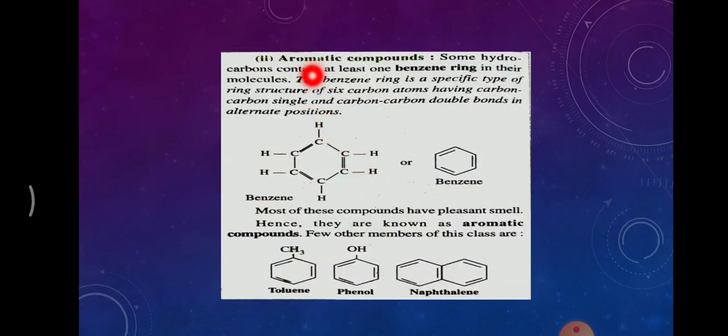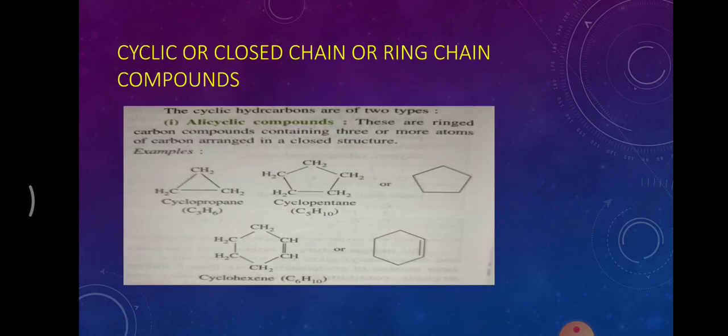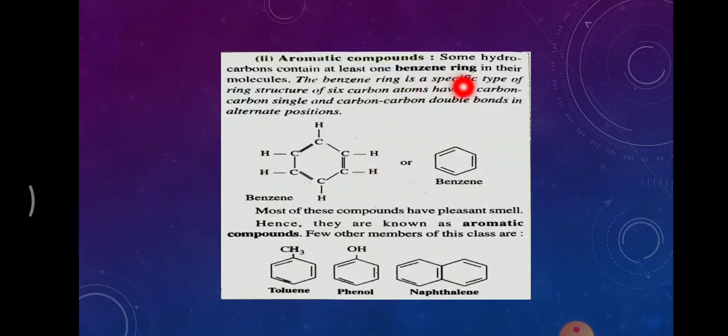Aromatic compounds. This was aliphatic. Now this is aromatic. Some hydrocarbons contain at least one benzene ring in their molecules. This is a benzene ring. Suppose in a molecule there is a presence of benzene, such compounds are known as aromatic compounds.